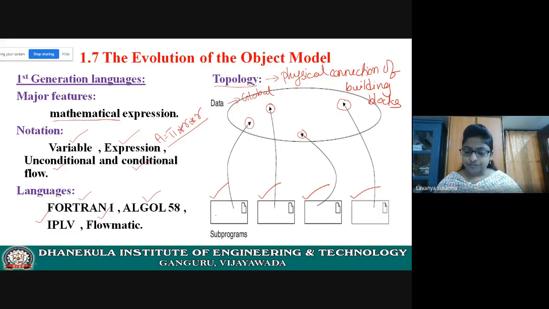See here, if there is any error in this subprogram, then the whole system will be affected. This is the disadvantage of first generation languages. If there is any error in any subprogram, then the whole system will be affected. Again, the major feature of first generation language is that it is used to solve only mathematical problems. Hope you understood. Let us see second generation language.